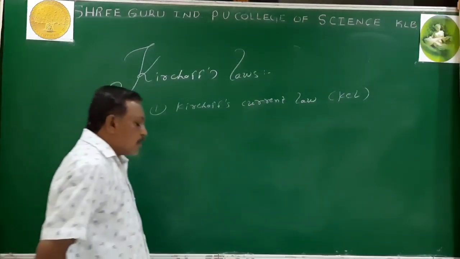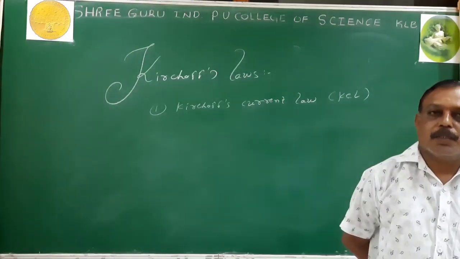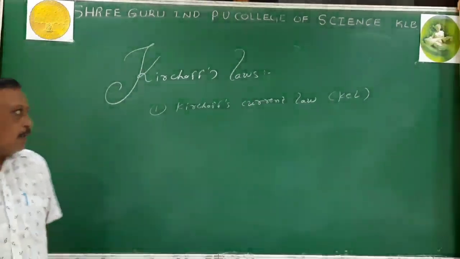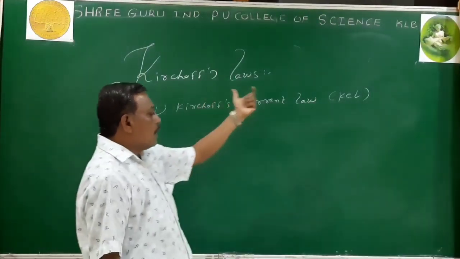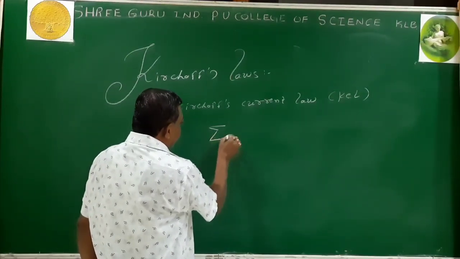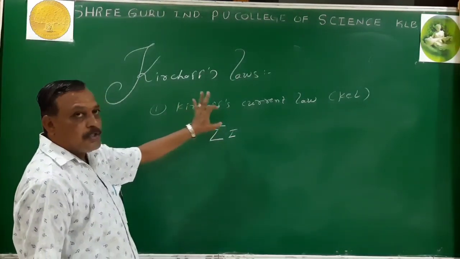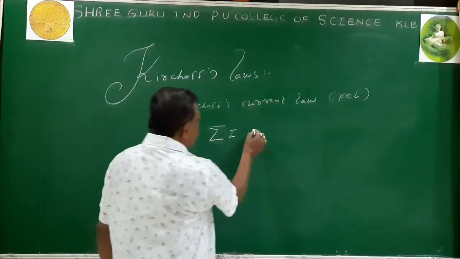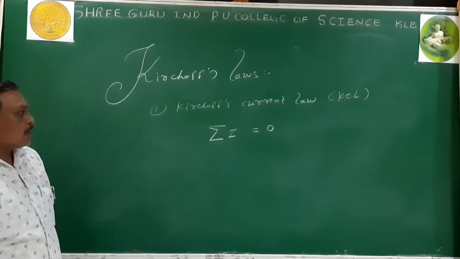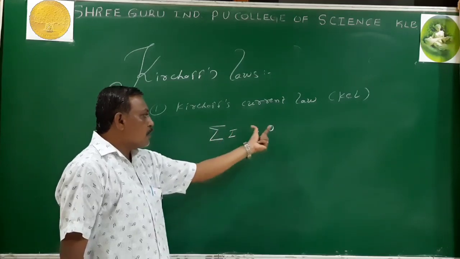First I go for Kirchhoff's current law. What is the statement provided by Kirchhoff? According to Kirchhoff's first law, or Kirchhoff's current law, the sum of the current at a node or junction is equal to 0.